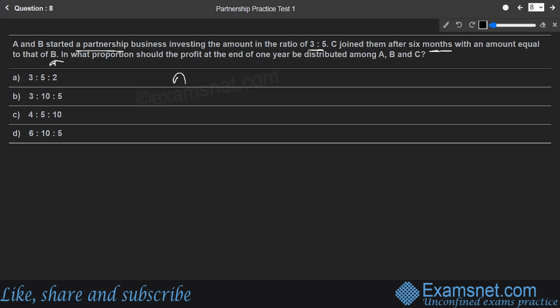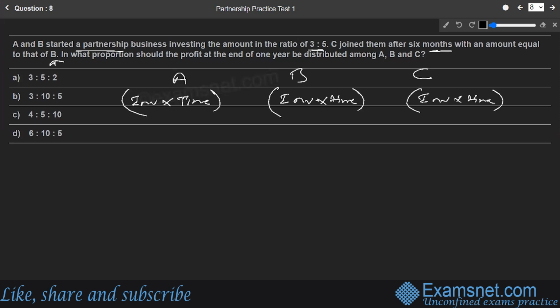So we have the simple concept. There are three partners, A, B, and C. We distribute their profit in the ratio of their investment multiplied by time for the respective partners. So we have to ultimately do investment times time for all three of them. Okay, so let us see what we have.